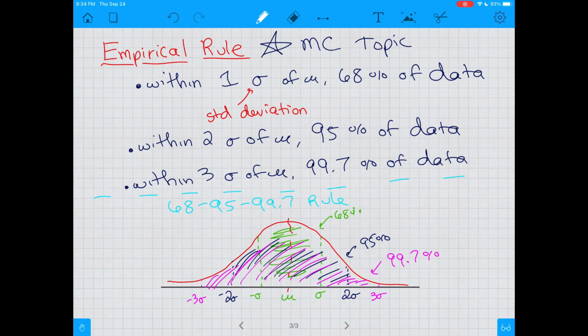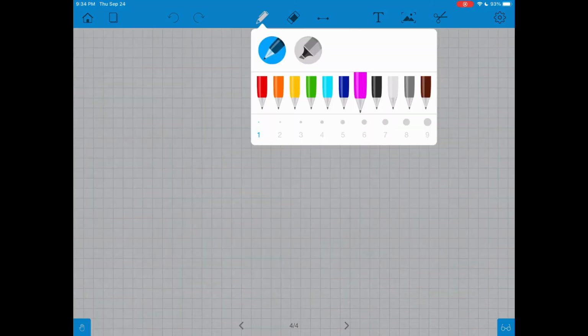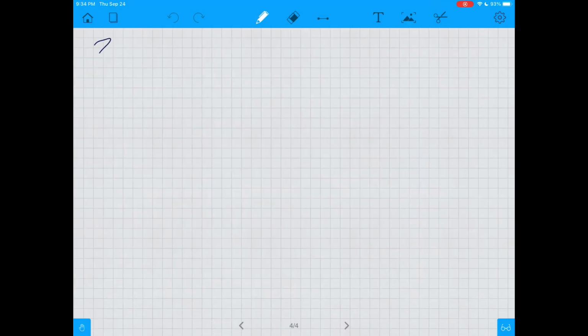So, there is one last concept that I want to talk about today with you guys, and that is, how do I calculate how far away I am from the mean? This rule is great, but what if I'm 1.5 standard deviations away, and how do I know that? So what comes in with that, and why it's called a z-table, is we have something called a z-score.